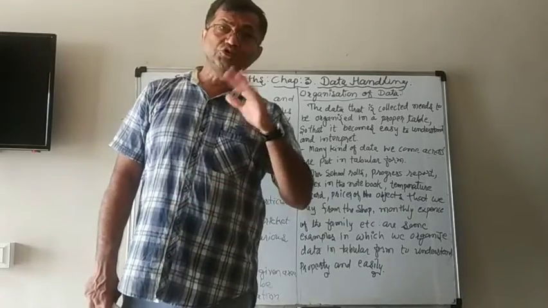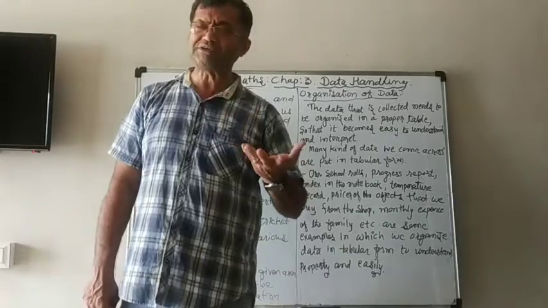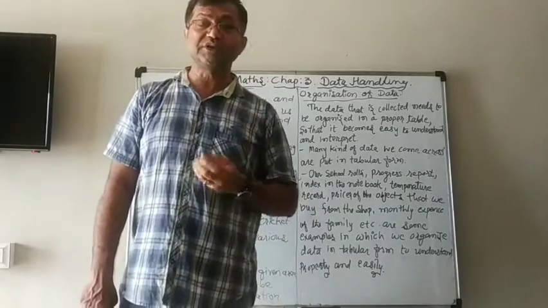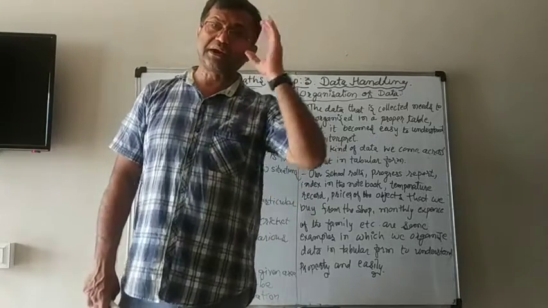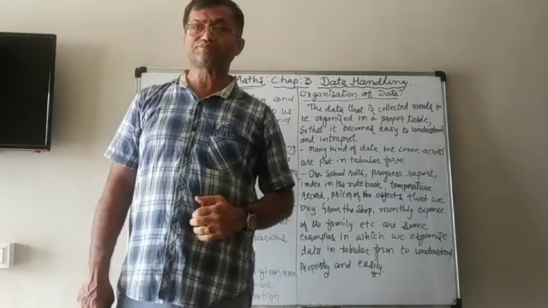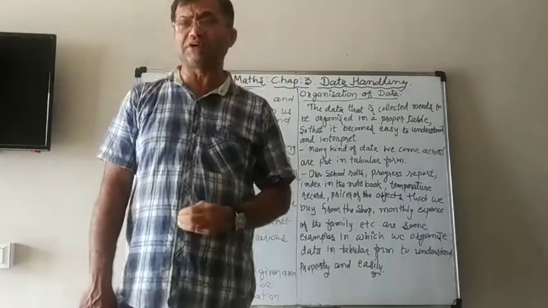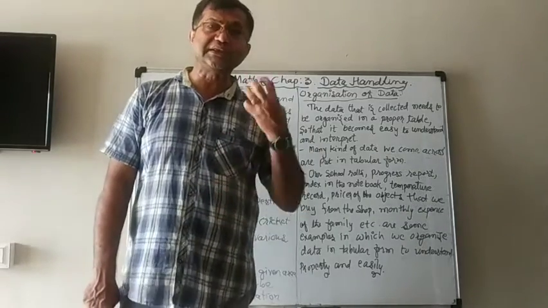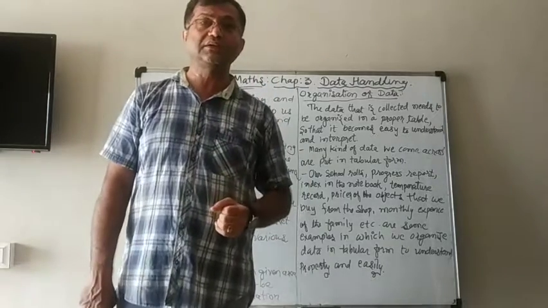To understand that data is not impossible, but it is difficult. It will take time also. And sometimes you can get some confusion also. So it is very, very important that the collected data should be organized in a table.